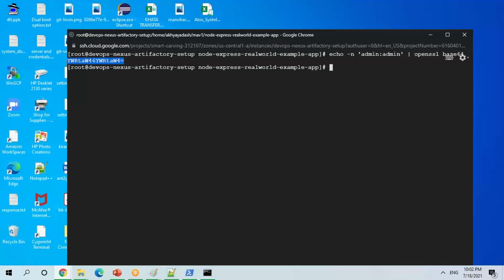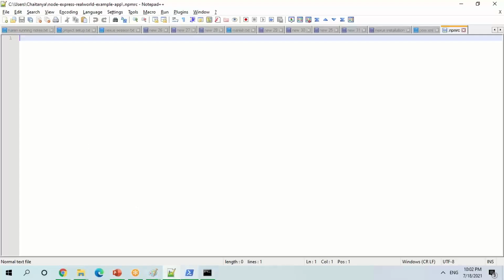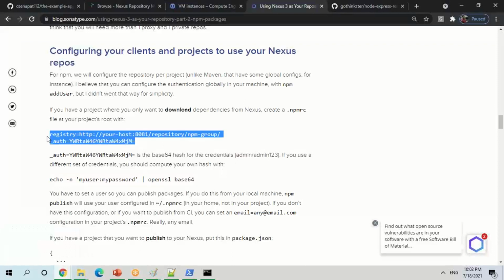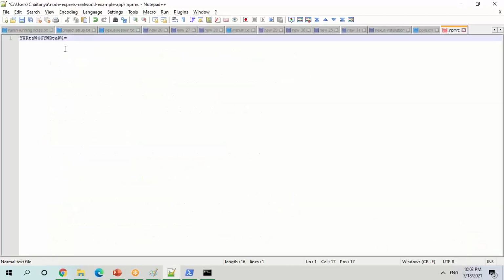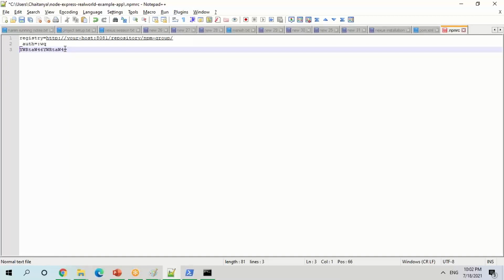So you'll be getting this password. So what I have to do is change this file which I have created here. Just copy these details. Ideally, it should point to your credentials which you have given here. Yes, this password is the Nexus password, whatever you are going to use.